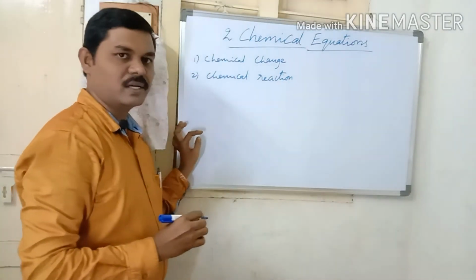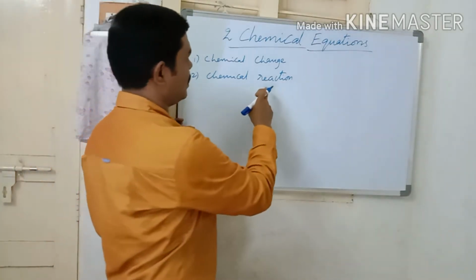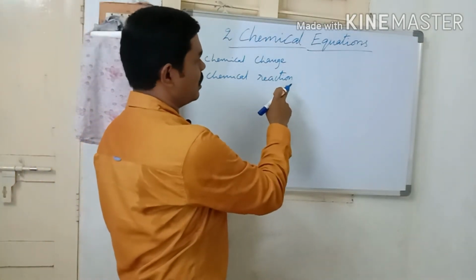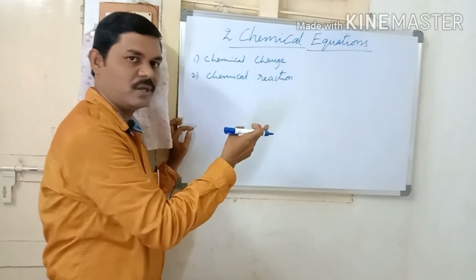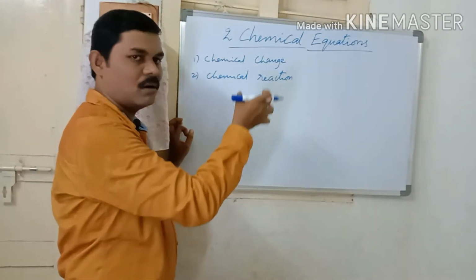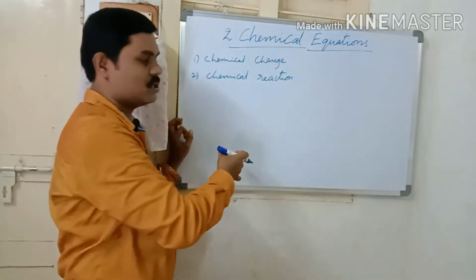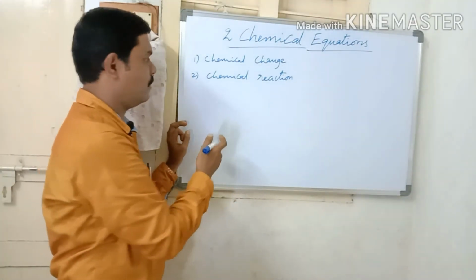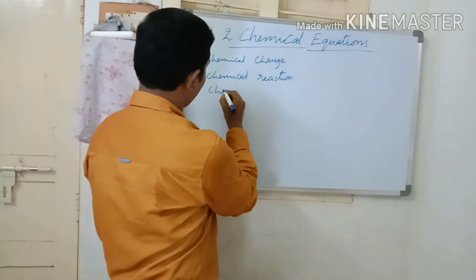A chemical reaction is nothing but whenever new substances are produced. What we have seen, all three activities are also chemical reactions only. Now we will discuss the chemical equation.